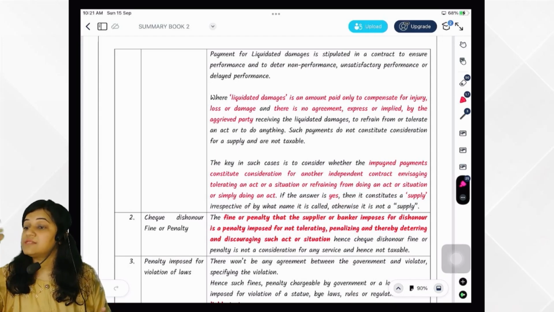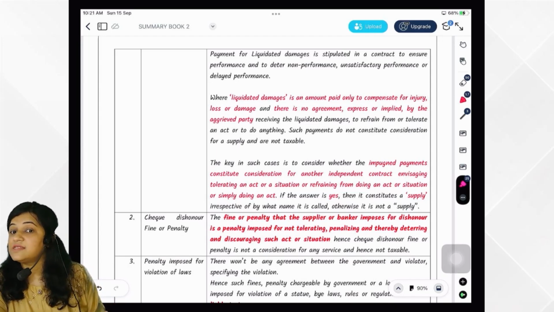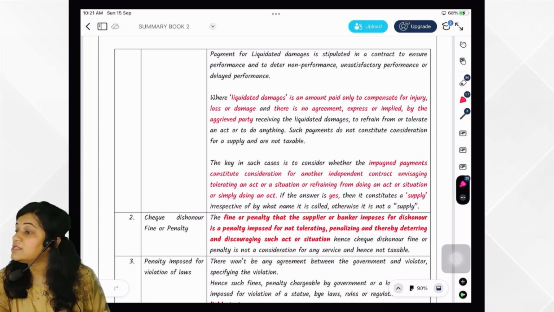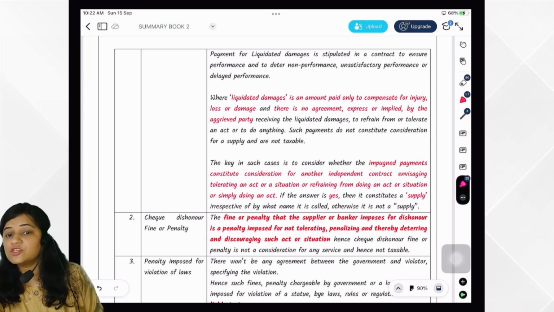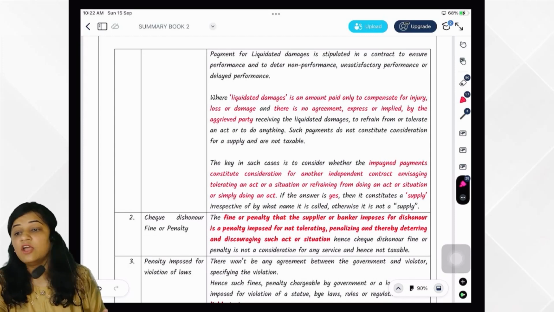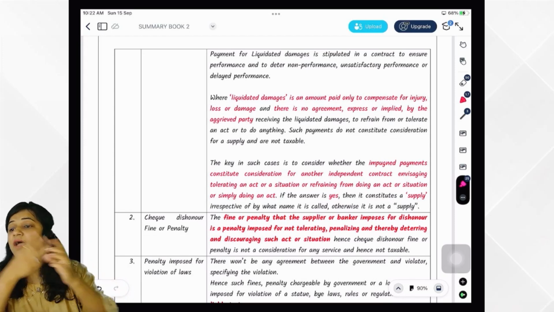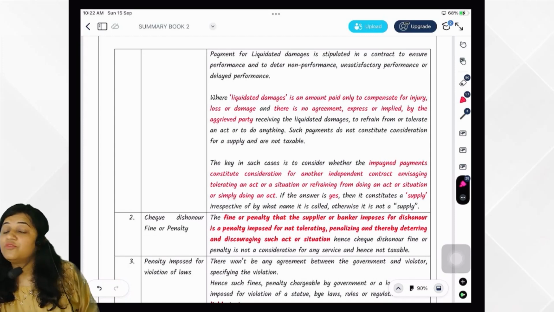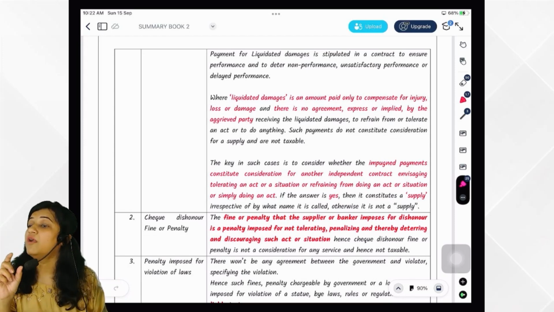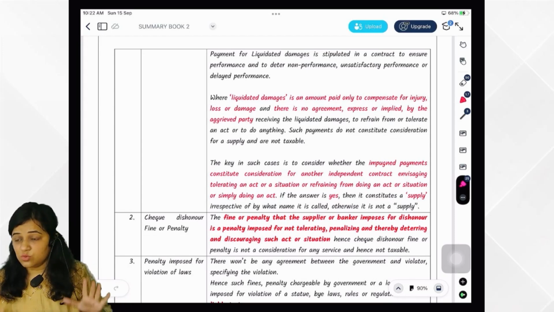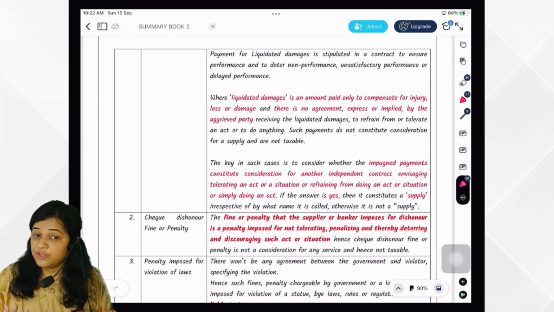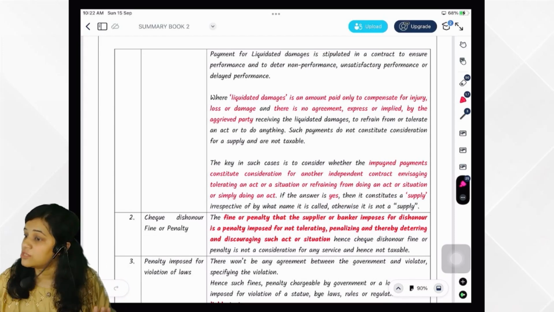Okay. So in these 3 cases, what 2 things has government said we need to test? One is there must exist an agreement. In all the 3 things, what are the 3 things? Agreeing to refrain from an act, obligation to do an act, or to tolerate an act. In all these 3 things, government said, ma'am, let's test 2 things. The first is there must be an agreement and a contract must exist. The second thing government has said is consideration must flow. So we have to test whether these 2 things are there or not. If yes, then it is supply. If no, then it is not supply.